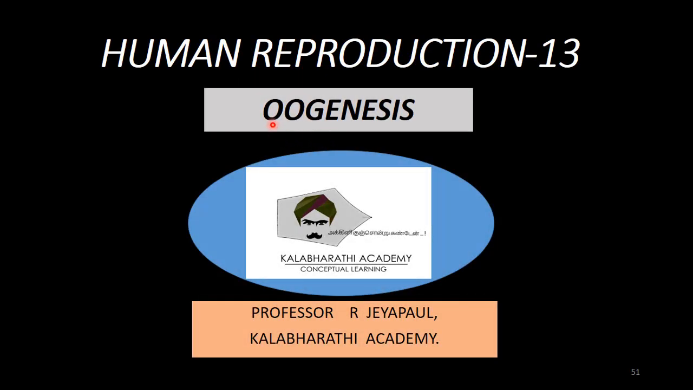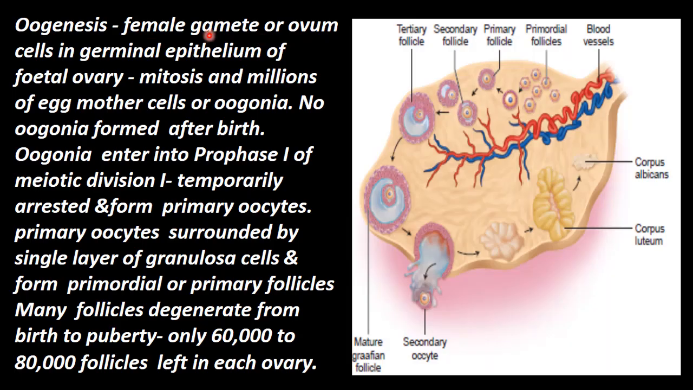இன்றைக்கு நம்முடைய டிஸ்கஷன் oogenesis. This female gamete is called ovum. So production of the ovum is called oogenesis. Oogenesis is the process of formation of the female gamete or ovum. There are cells in the germinal epithelium of the fetal ovary.